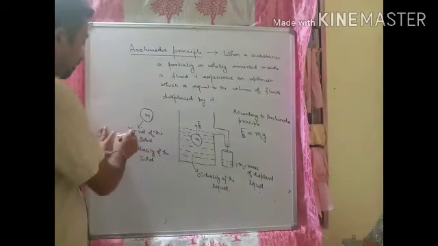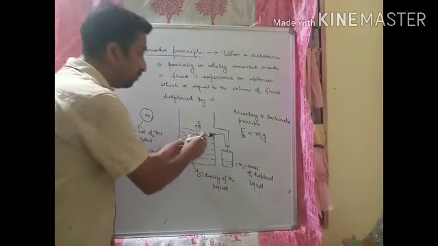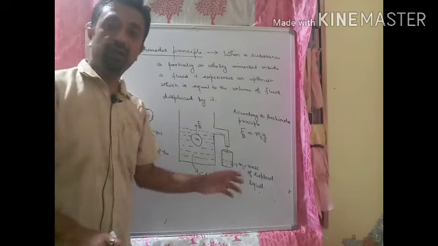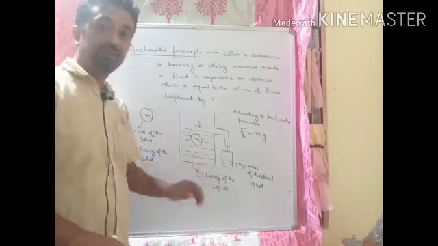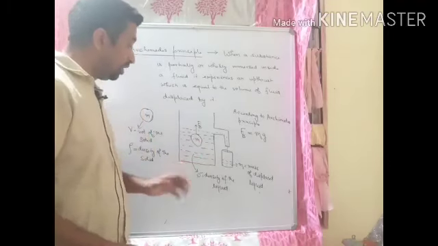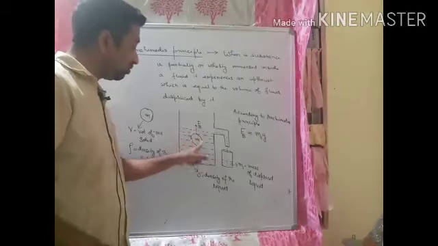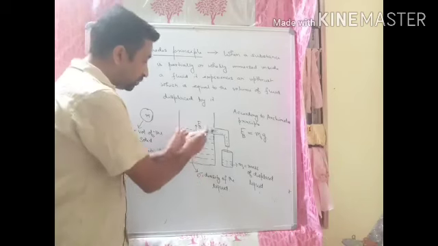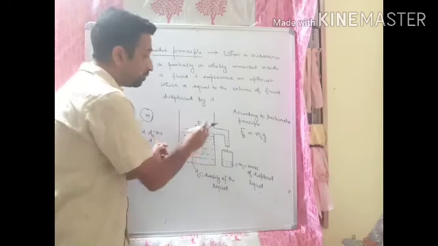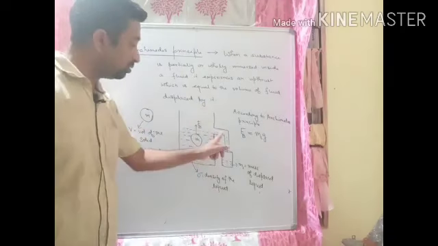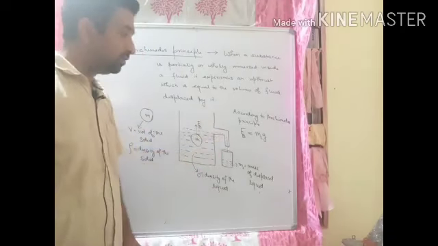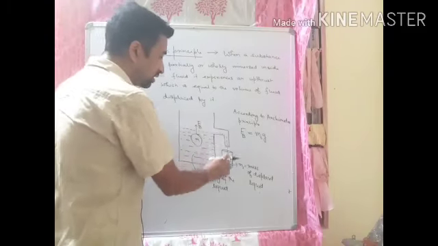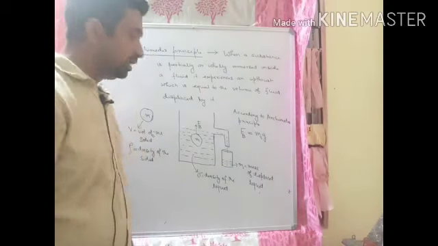Okay. Now one thing is common to both the solid and the displaced liquid: its volume. That means if V is the volume of solid, that much volume of liquid will only be displaced. There will be no change in volume. There will be change in weight. The weight of the solid and the weight of the displaced liquid will not be equal. But what will be equal? The volume. Volume means the space occupied. So how much space it has occupied inside the liquid, that much liquid will flow out of this outlet to the beaker. So we can say that volume of the solid is equal to the volume of the displaced liquid.